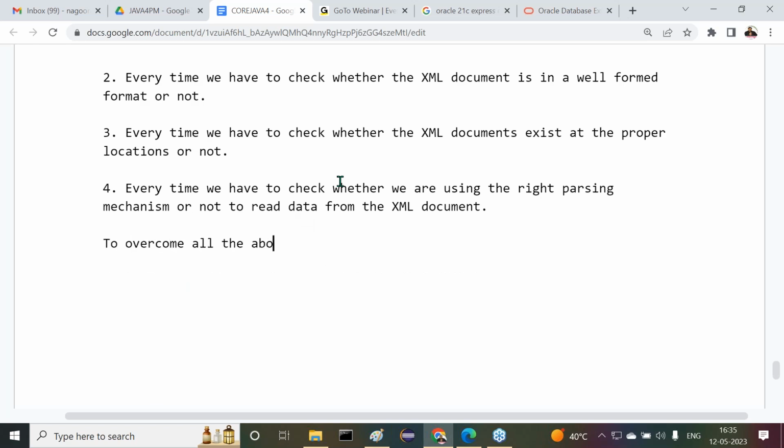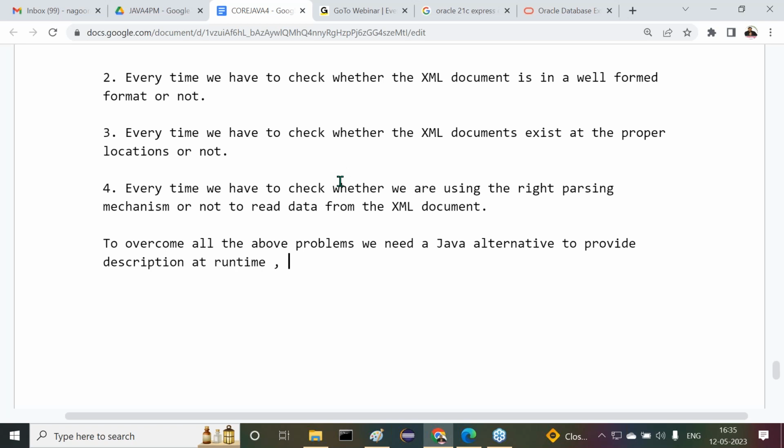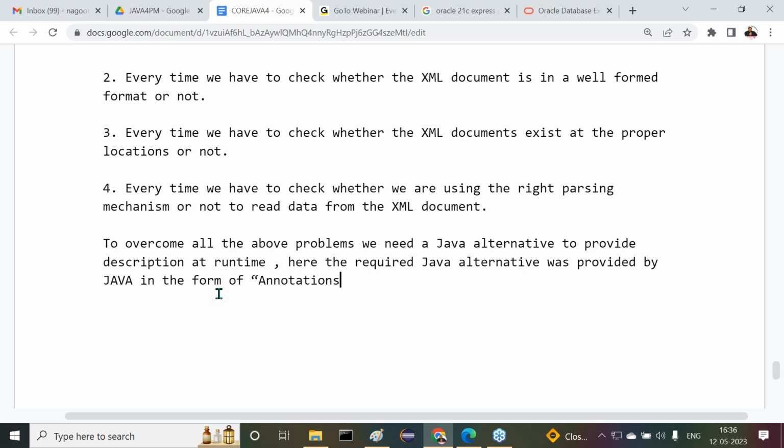To overcome all the above problems, we need a Java alternative to provide description at runtime. The required alternative was provided by Java in the form of annotations.